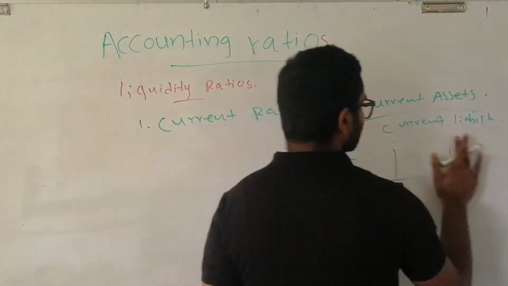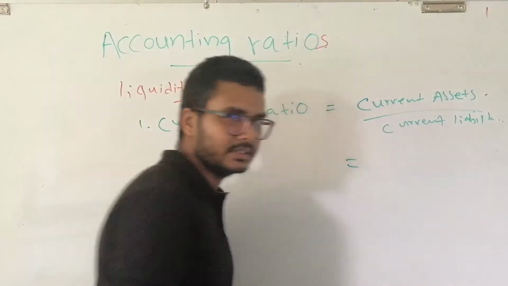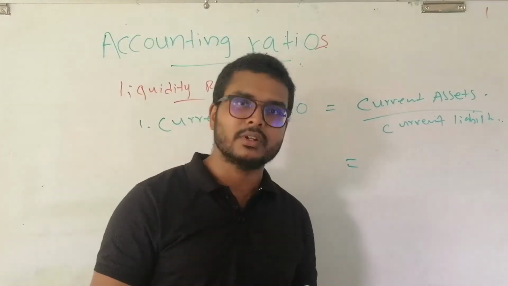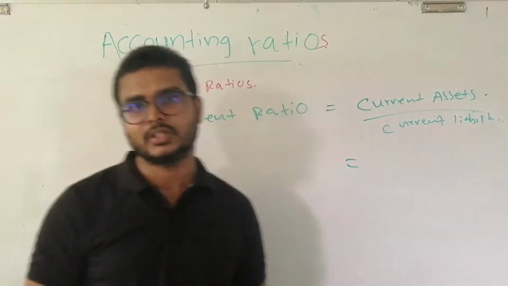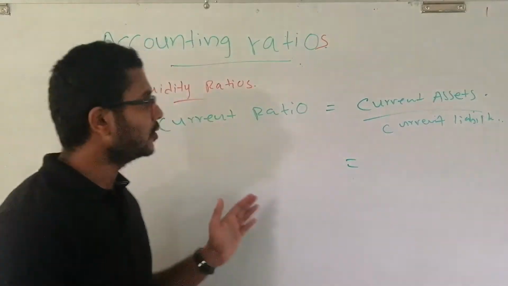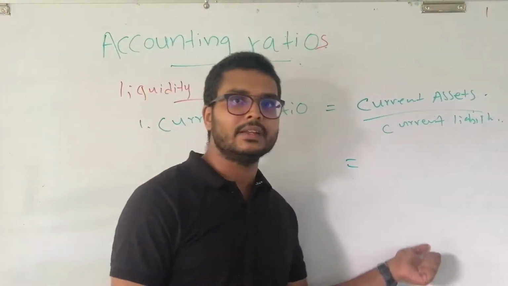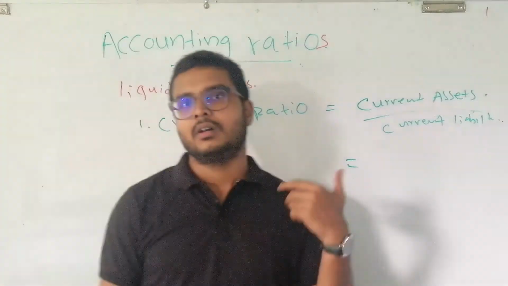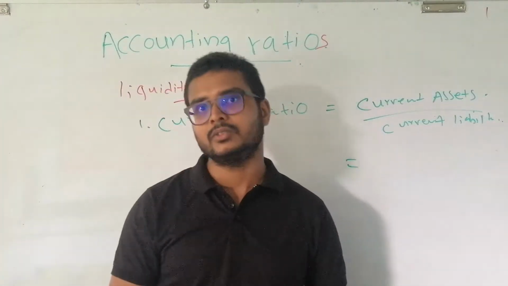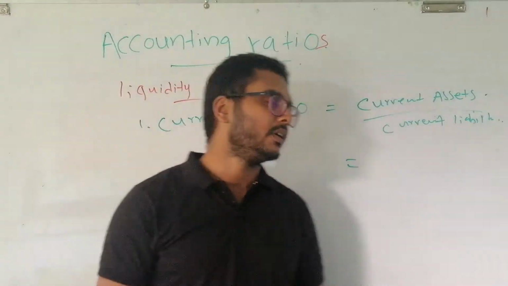Therefore, without further talking, let's move to our question. I have uploaded a question, and in that question you are asked to calculate all the ratios under the new syllabus, and the current ratio is also there. There is the link, you can download it and have a copy with you.